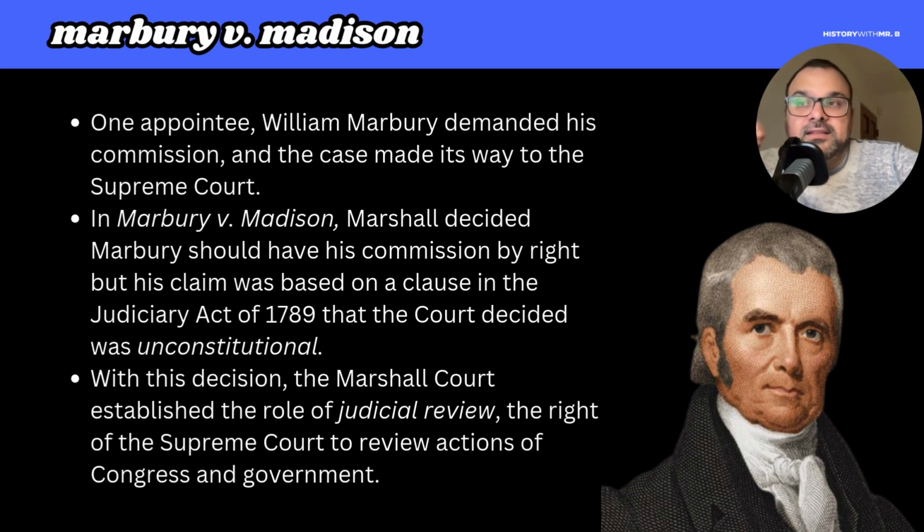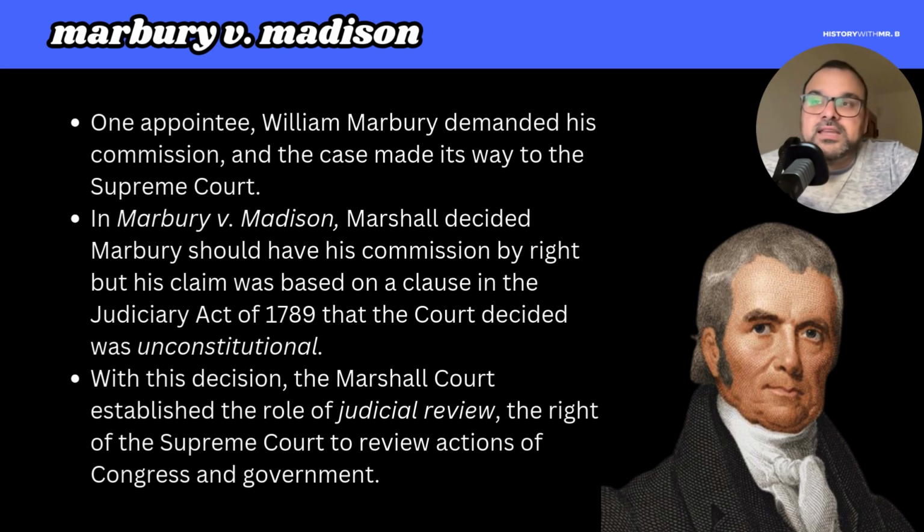And in that case, Marbury versus Madison, and again, we refer to the courts by the name of the person who is the Chief Justice. So when we say here that Marshall decided, it's really the Marshall Court, right? But Marshall decided that Marbury should have his commission. It was his right. It was the right thing to do to give William Marbury his commission.